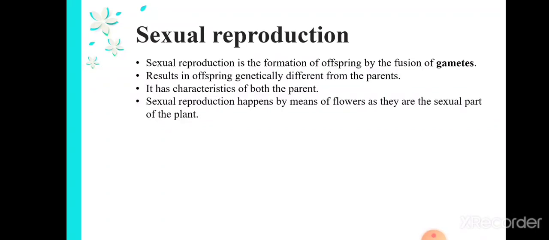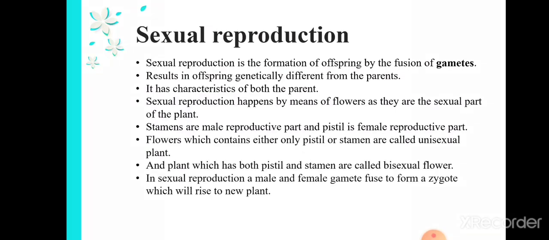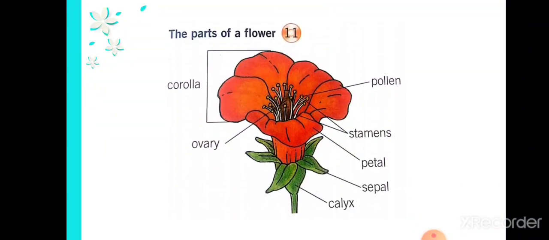Sexual reproduction will happen mainly in the flowers. We have seen that asexual reproduction will happen by means of the vegetative part. Sexual reproduction will happen by means of the sexual part, which is the flower. Flower is the sexual part of the plant. Stamens are the male reproductive part and pistil is the female reproductive part. Here we have seen what are the parts of plants. We have seen a flower has corolla, ovary, pollen grains, stamens, petals, sepal, calyx, etc.